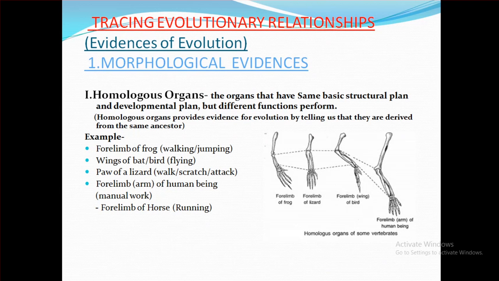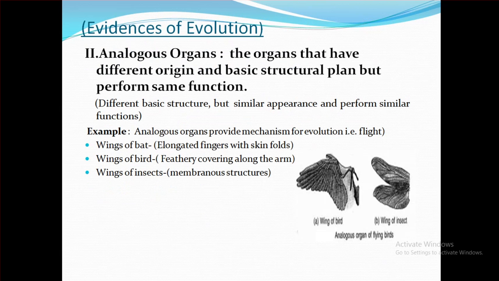For example, the forelimb of a frog is used for walking and jumping. The wings of a bat or bird are used for flying. The paws of a lizard are used for walking, scratching and attack. The forelimbs of human beings are used for doing manual work. You can see here the basic structures in the bones are similar in all the cases, but their functions are different. The second is analogous organs.